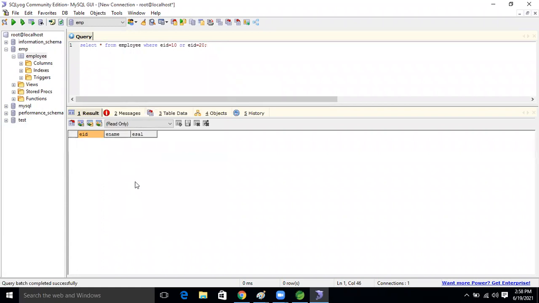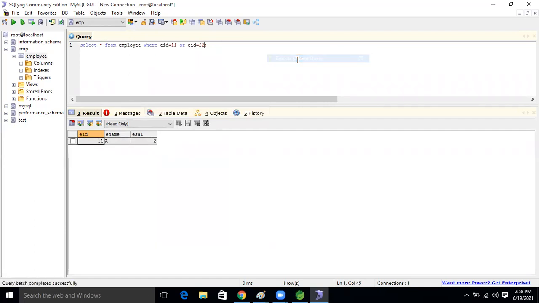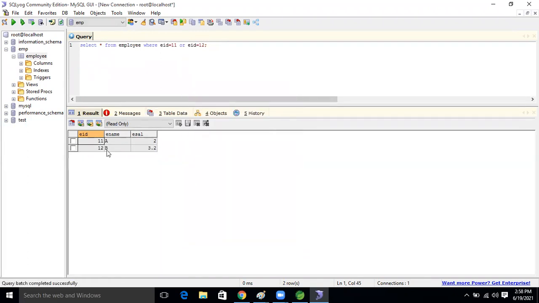Okay, 10 and 20 are not there, right? Now execute it. The matching records, 22 is there. See this, whatever matching record is there, that record came, right? Same like, if all records match, all records will come. See, two records came or not?